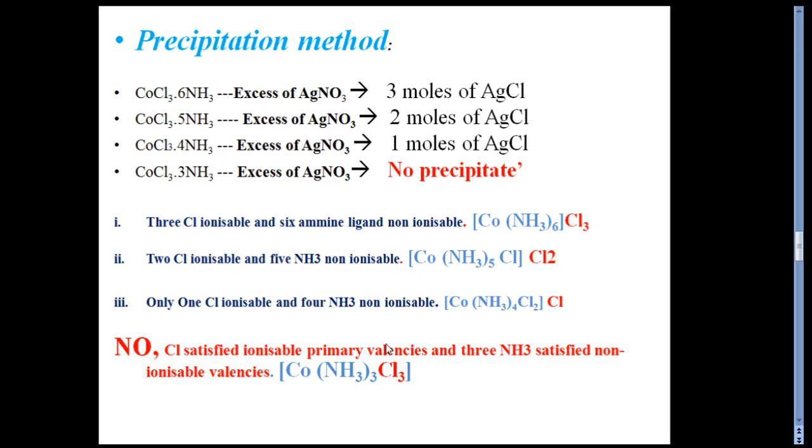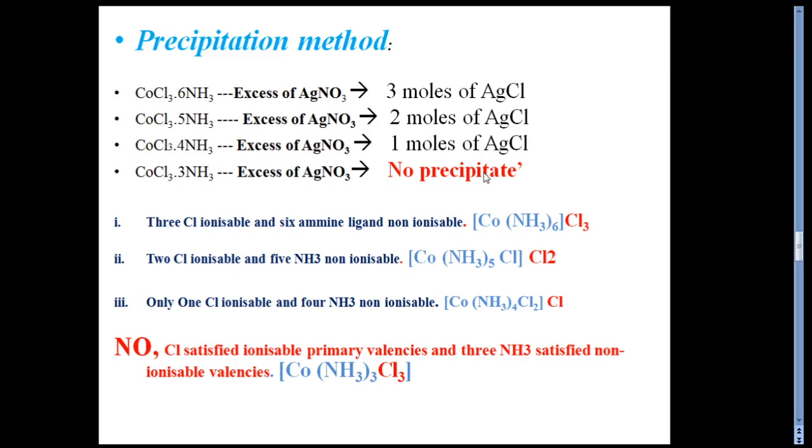And this is a very well-known example where we will see how the Werner theory of primary and secondary valencies is satisfied and supported. In this example, the cobalt complexes are reacted with excess AgNO3, and we can see that 3 moles of AgCl are precipitated in the first case, 2 moles of AgCl are precipitated in the second case, 1 mole of AgCl is precipitated in the third case, and in the fourth case there is no precipitation.